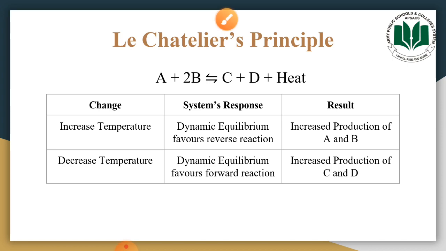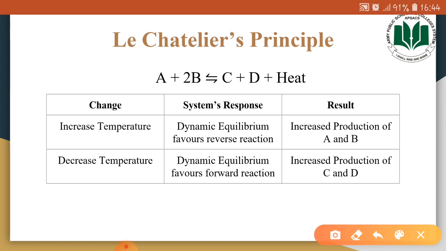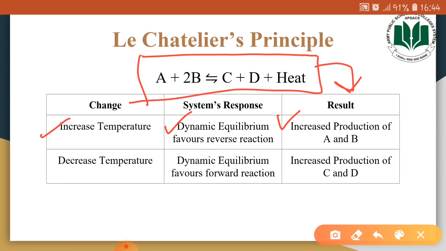So I have summarized it in tabular form, that an increase in temperature would be opposed by the chemical system, as the dynamic equilibrium will favor the reverse reaction, and there would be increased production of A and B. I have summarized this table while taking the example of this reaction.